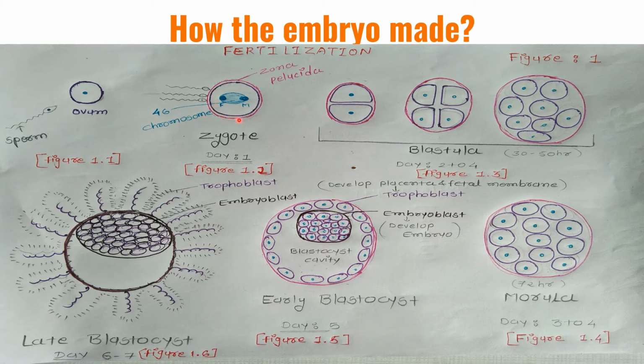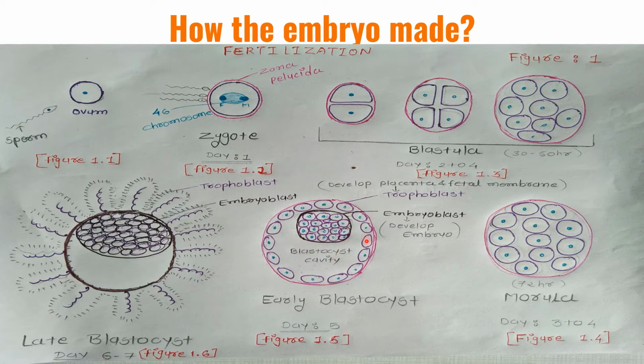Then in the second stage, the blastula, the zygote undergoes binary division, which gives 2, 4 and 8 cells in 30 to 50 hours. After that, the morula of 8 to 12 cells forms in 72 hours. On day 5 the early blastocyst occurs.